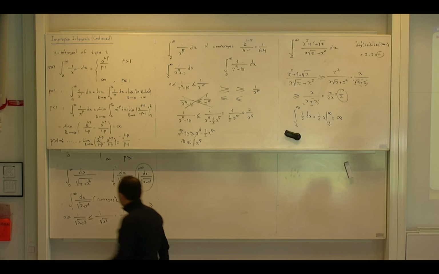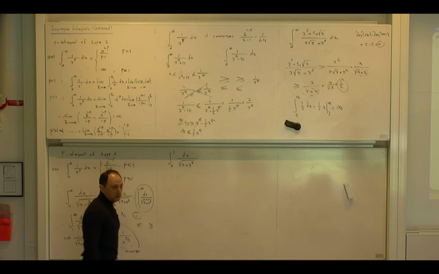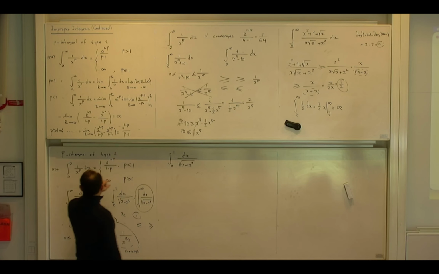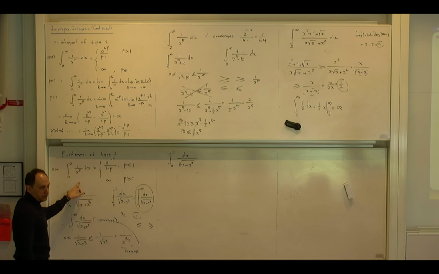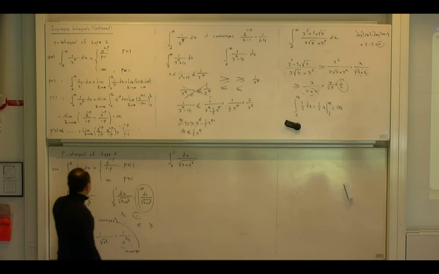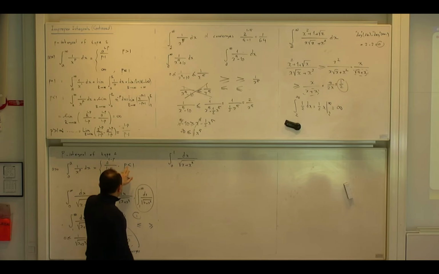Okay, so now, in this case, what do you think will happen? I hope that you see that this new p integral is useful here, because this is of type 2. So I have to use the type 2 p integral. But in this case, this is the other way around. If p is less than 1, it converges.